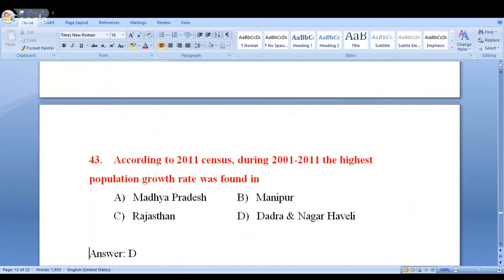Look at this, it's general information. Maybe you are aware of this. According to the 2011 census, during 2001 to 2011, the highest population growth rate was found in ABCD. So you need to remember the fact, it is Dadra and Nagar Haveli.